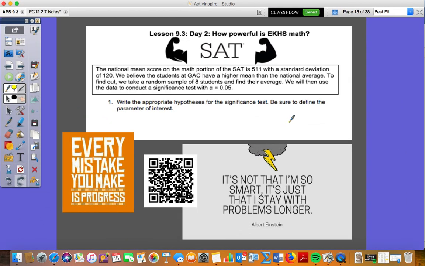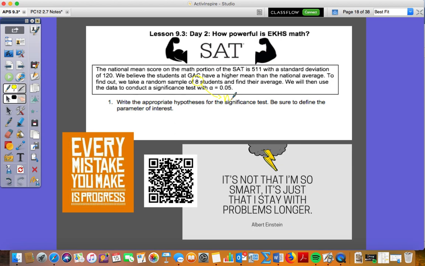All right, so as we get started, some of this stuff we've already done probably in class. So just go ahead and pick up wherever we left off in class, and then we'll go from there. The national mean score on the math portion of the SAT is 511, and it gives the standard deviation. We believe the students at GAC have a higher mean than the national average. So we take a random sample of 8 students, that being our little n sample size, and find their average. We'll then use the data to conduct a significance test at a 0.05 level.